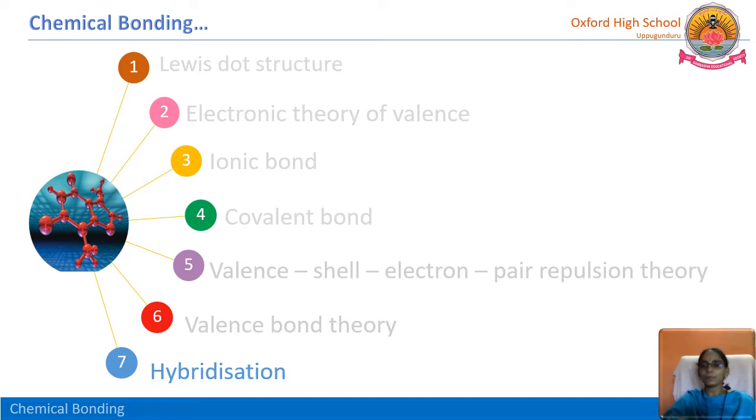Because of these repulsions in the water molecule also, the bond angle decreased, and the water molecule shape we can call bent shape or V shape. The actual angle should be 109 degrees 28 minutes, but the present angle in the water molecule is 104 degrees 31 minutes. So all this we have learned.